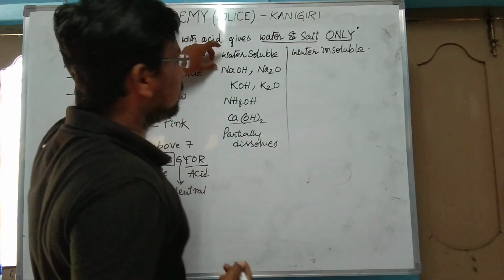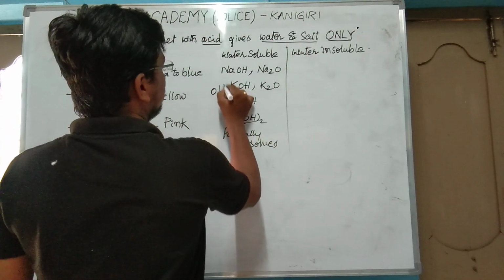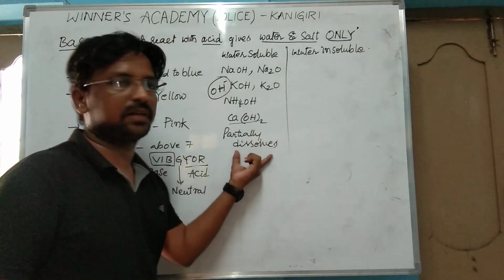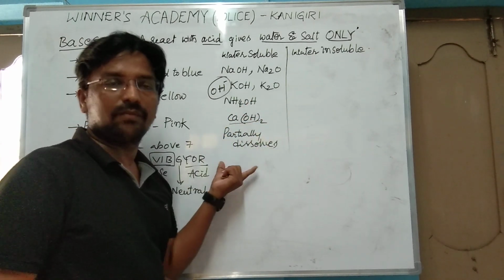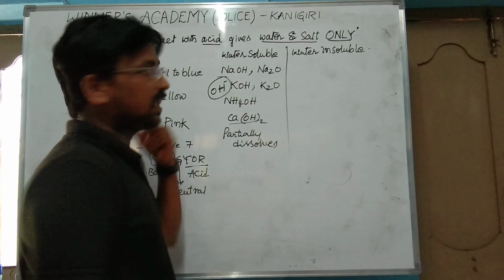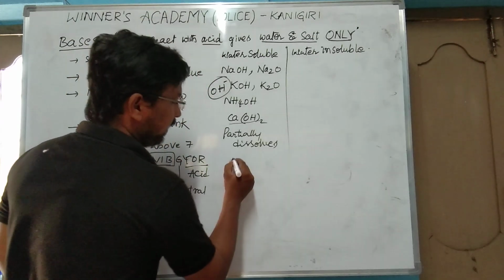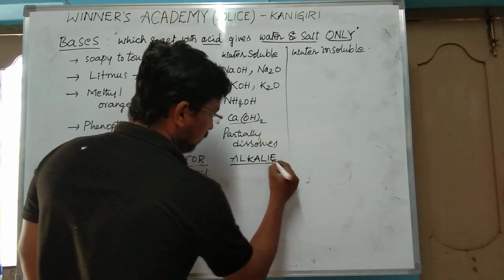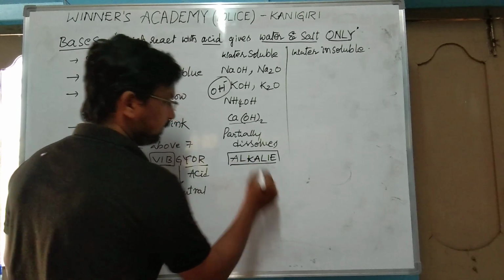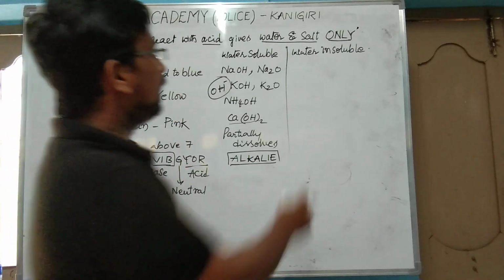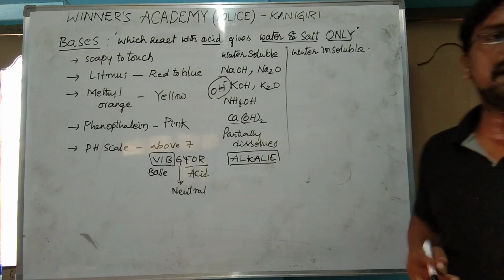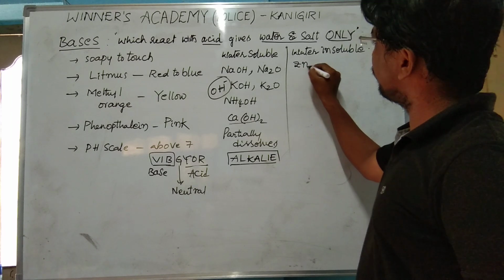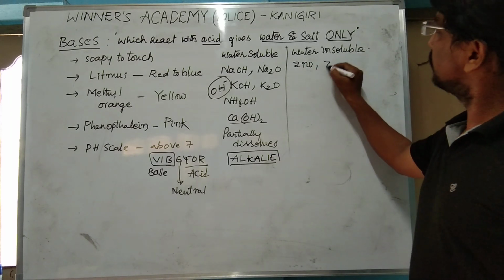When these are mixed with water, they immediately produce OH minus ions. When they are dissolved in water, they give OH minus ions. And the water soluble bases are known as alkalis. Next, what are water insoluble bases? Water insoluble bases other than these are like ZnO, Zn(OH)2,